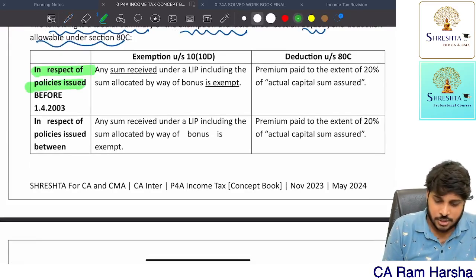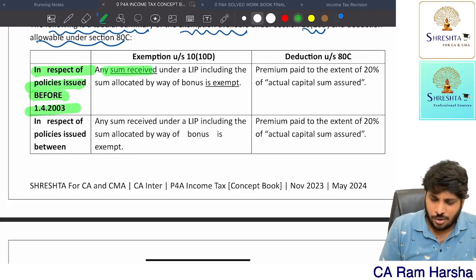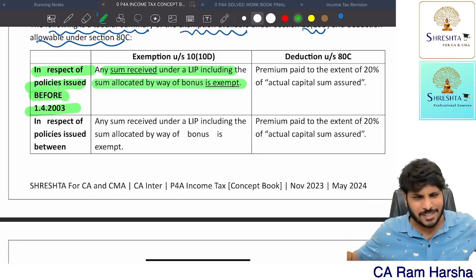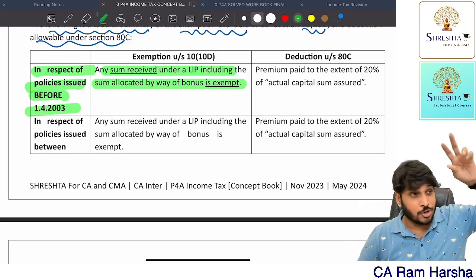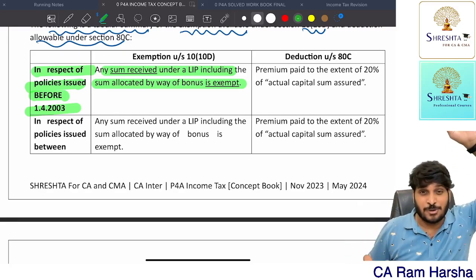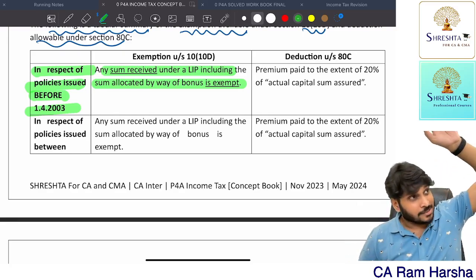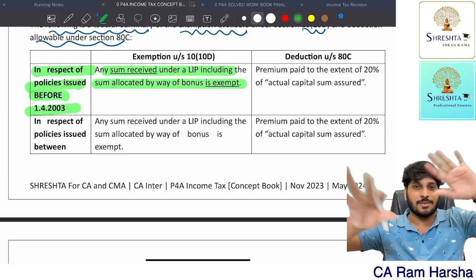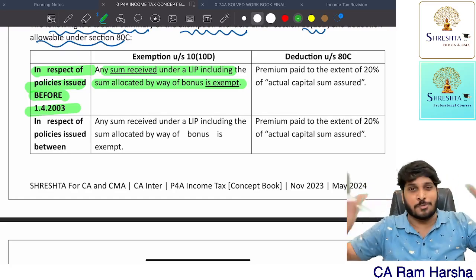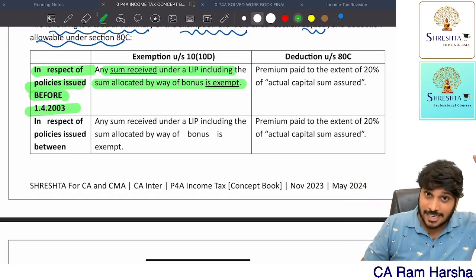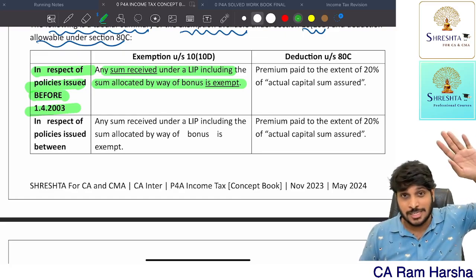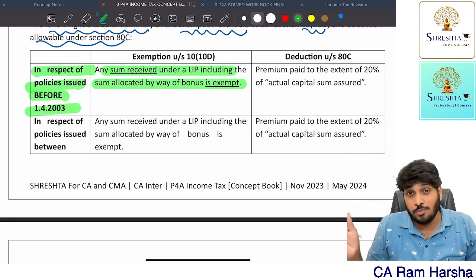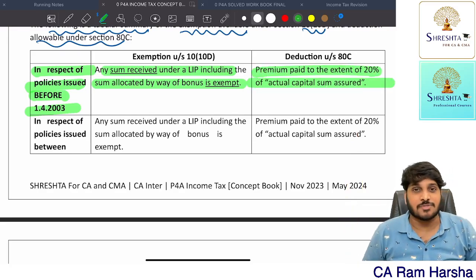Suppose the policy is issued before 2003, 20 years before compared to 2023. You purchased a policy then, and today you are getting the maturity amount. Fully exempt, no condition, nothing. That was a very old provision. At that time, if you took a policy and are still paying premium, how much deduction will you get? Maximum 20% of sum assured.